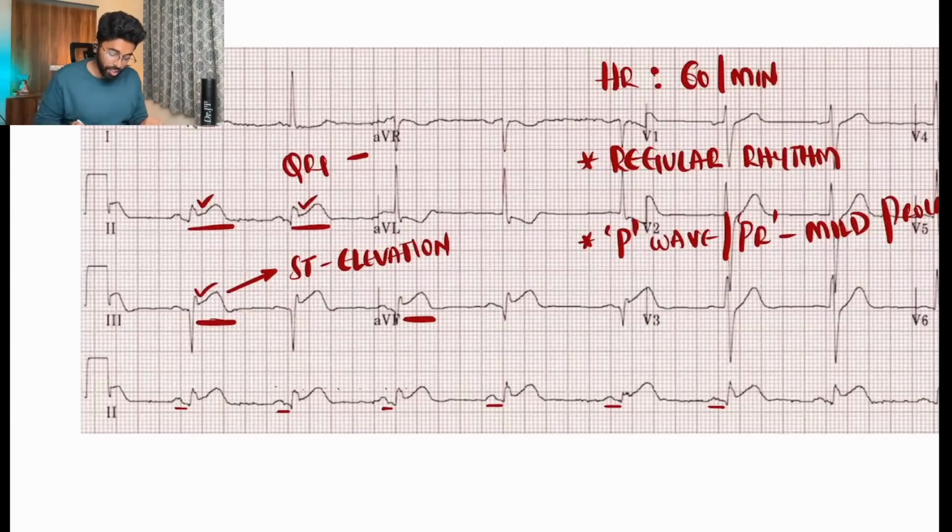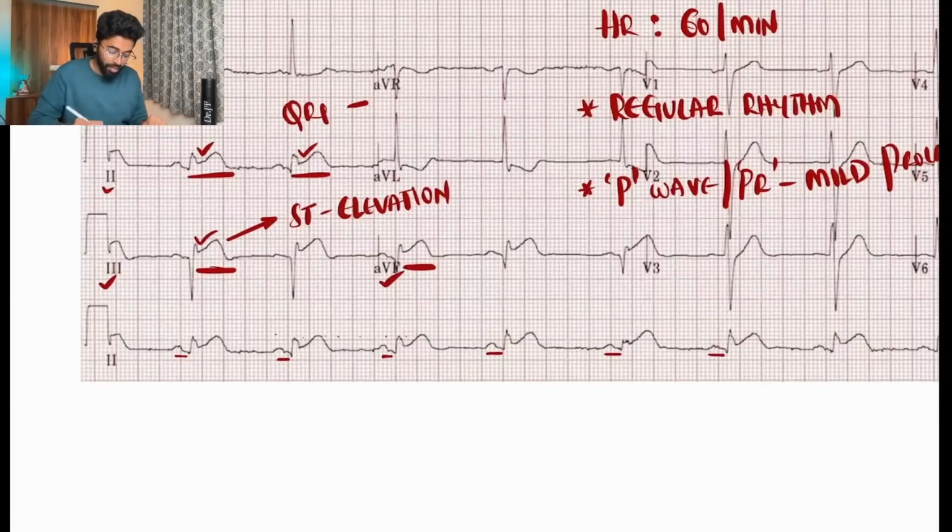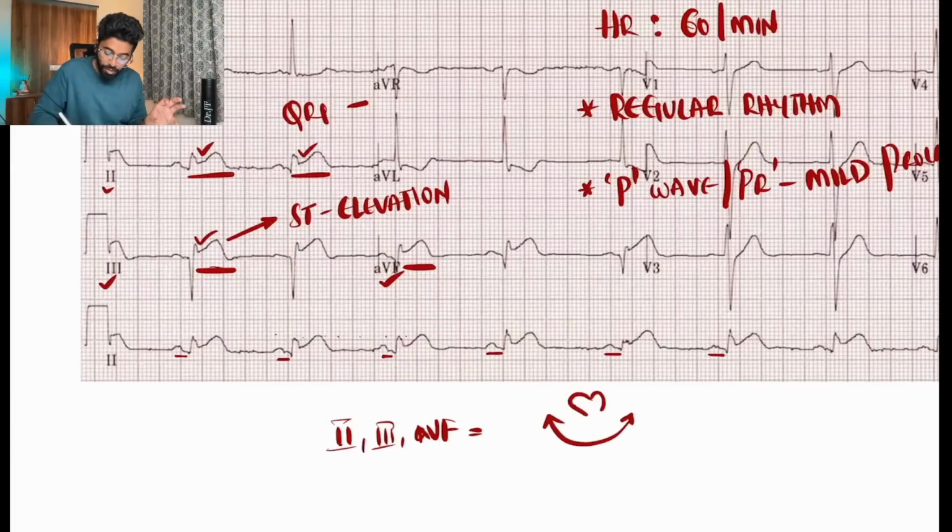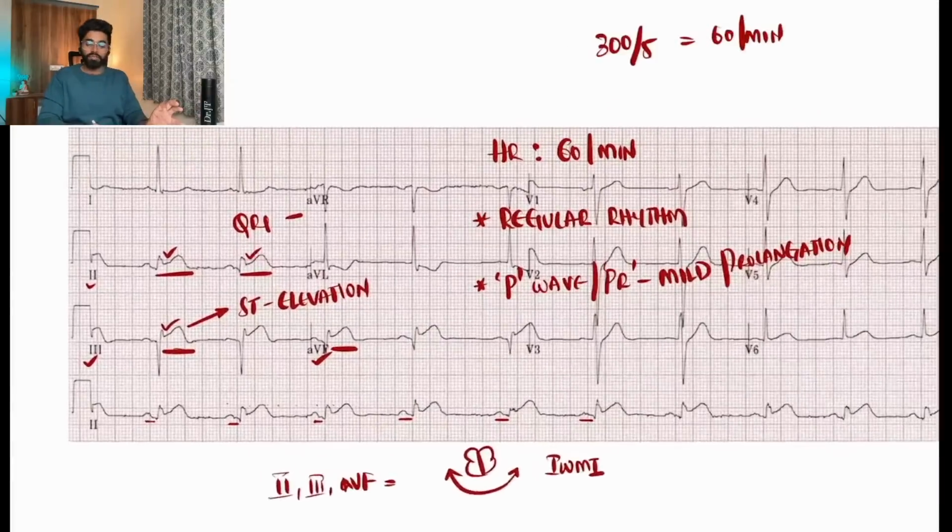Here the changes are clearly seen in 2, 3, and AVF, and those three indicate the inferior part of the heart. So I can say this is an ECG of inferior wall MI.